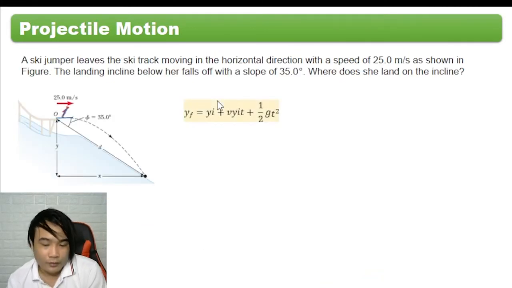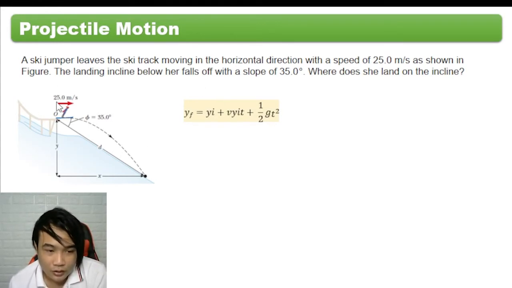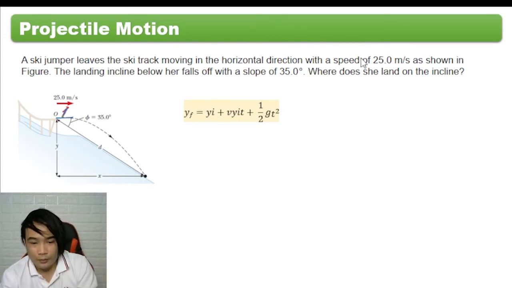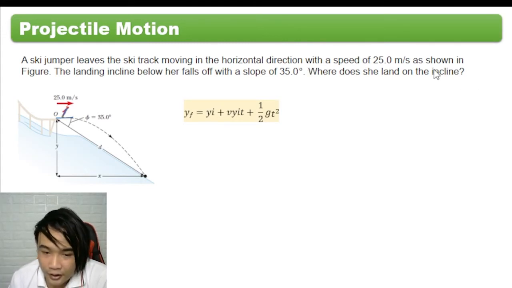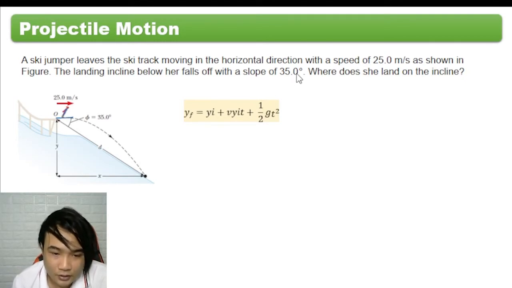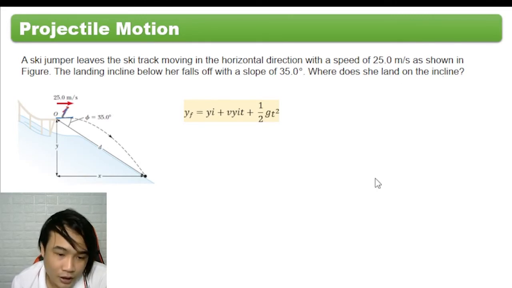So, let's do an example so you can understand better. Here we have a ski jumper who leaves the ski track moving in the horizontal direction with a speed of 25 meters per second, as shown in the figure. The landing incline below her falls off with a slope of 35 degrees. Where does she land on the incline? What we are looking for here is her location, this point.